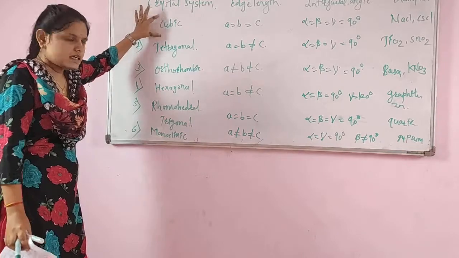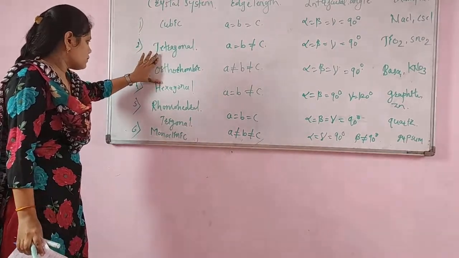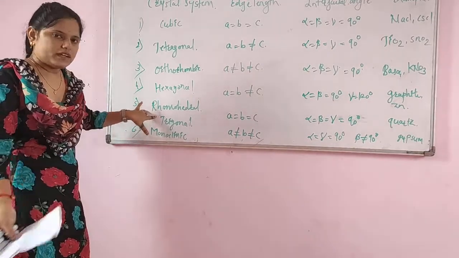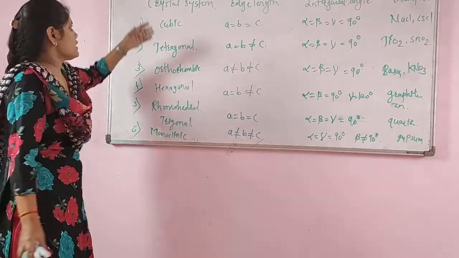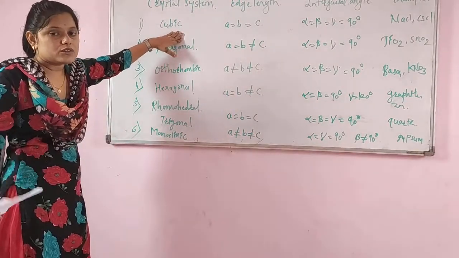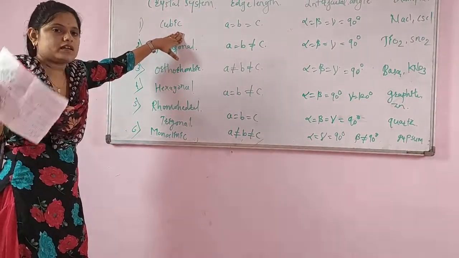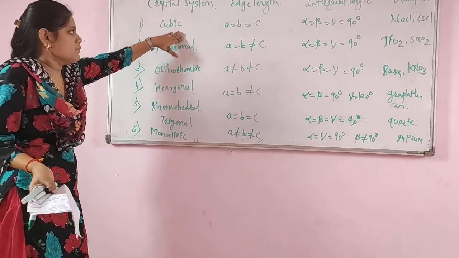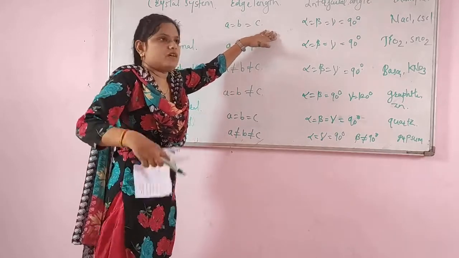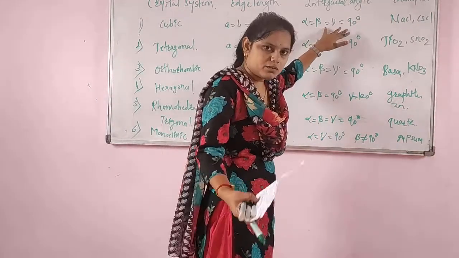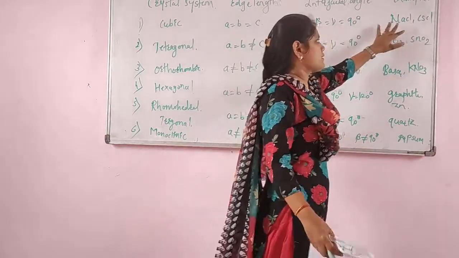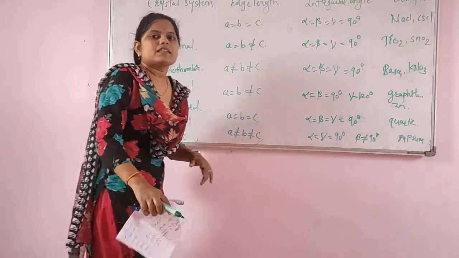First is cubic, second tetragonal, third orthorhombic, fourth hexagonal, fifth rhombohedral, sixth monoclinic, and the last triclinic. In the cubic, I already told how the cube looks and drew its structure. In the cubic, a = b = c, and the angles alpha = beta = gamma = 90 degrees. The examples are sodium chloride and cesium chloride.